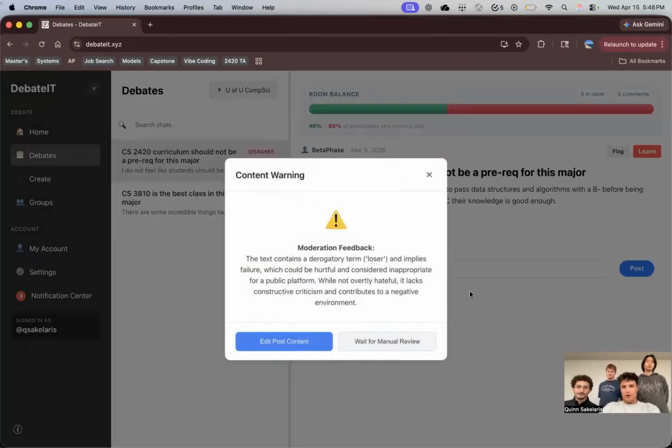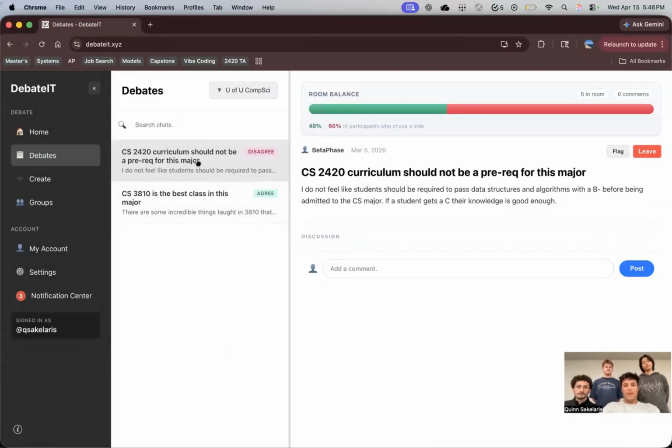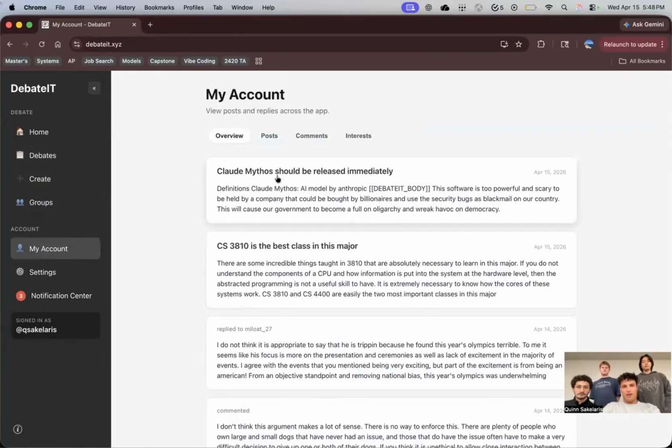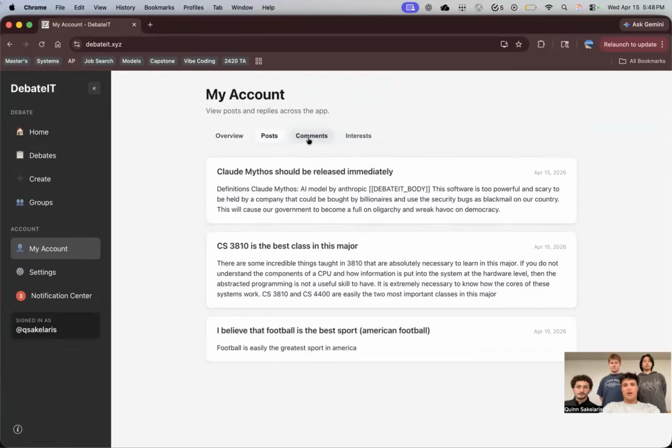This will go through our moderator, and the AI will return some feedback for me to read, and I can either choose to edit my post content or wait for manual review. I think that this should be posted, so I'm going to wait for manual review. You can see that it's not posted, but if I go to my account, you are not able to see that, but you are able to see the other one that I posted.